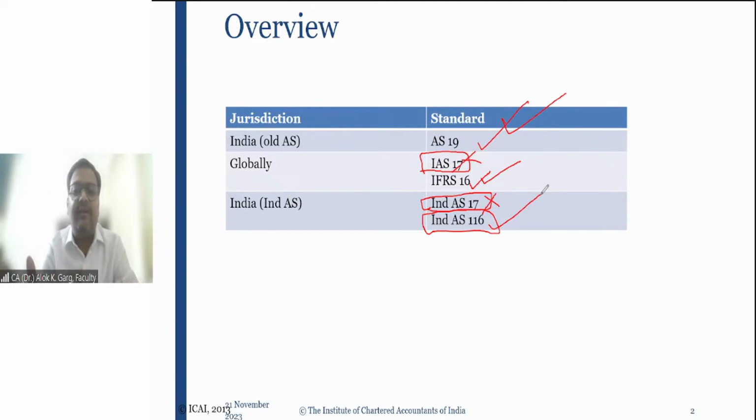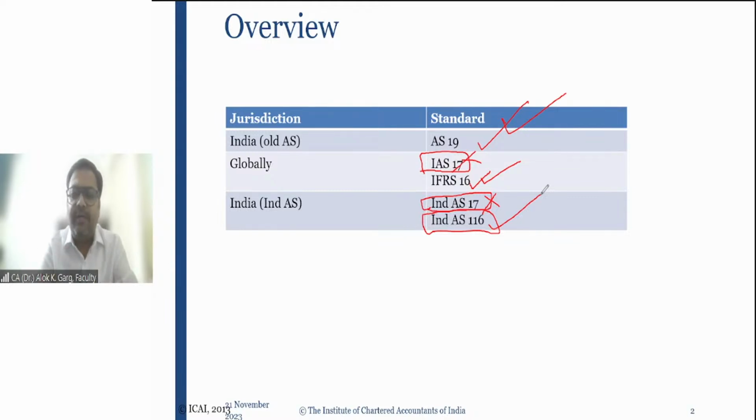It is not relevant for you guys because IND AS 17 was deleted long back. Long back means it was deleted 4 years back, right? And in your examination, no question will be asked from IND AS 17. Sir, in that case, why are you talking about IND AS 17?